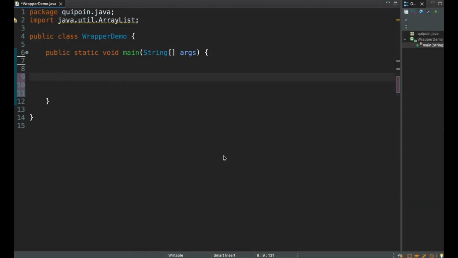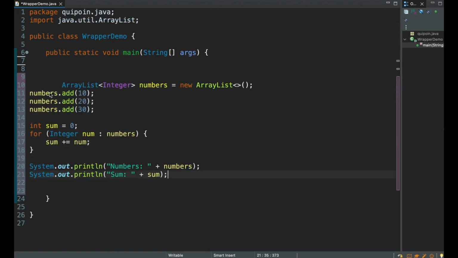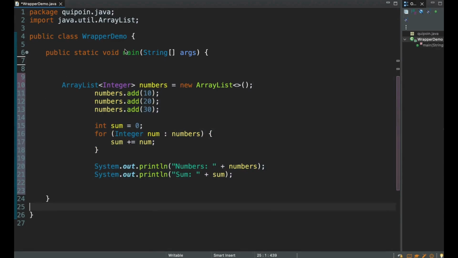Here I will directly paste the code to save extra time for wrapper classes, autoboxing and unboxing. So let's write. Now you can see here I have imported ArrayList. Can you think why?